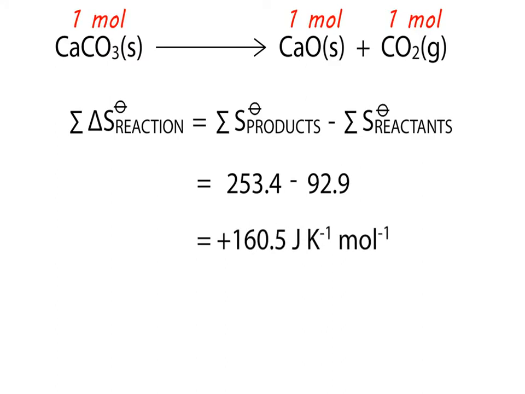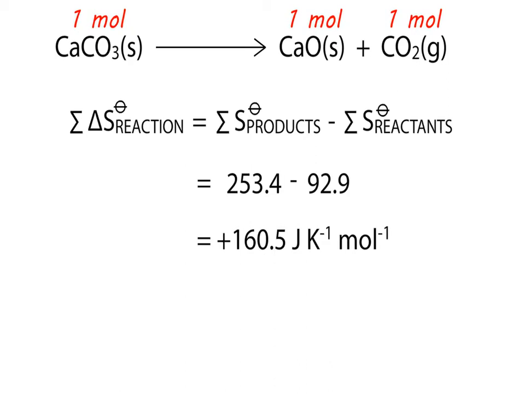In this case, we see the standard entropy change of reaction is plus 160.5 joules per Kelvin per mole. What this tells us is there has been an increase in the dispersal of energy, which has resulted in a more disordered system. This makes sense when we look at the equation, as we have gone from a single mole of solid substance to 1 mole of gas and 1 mole of solid. As we discussed earlier, gases are more disordered than solids.